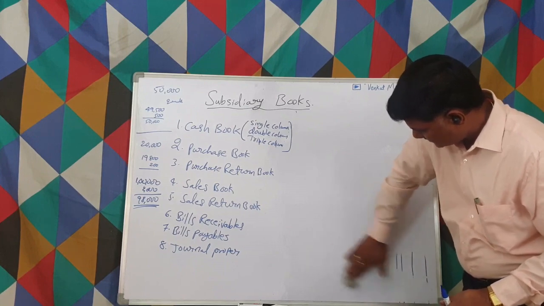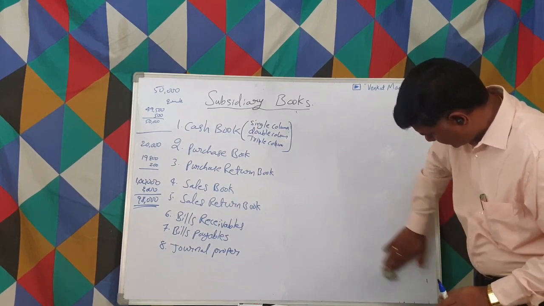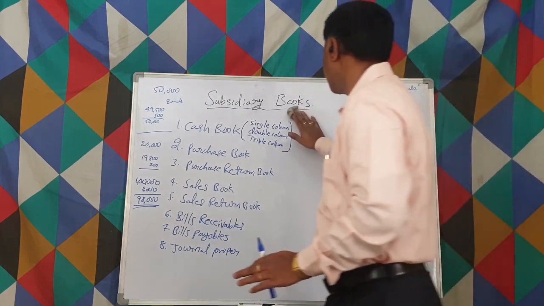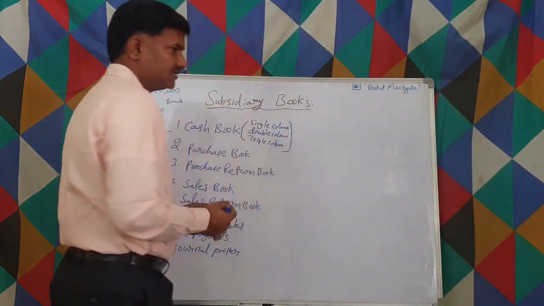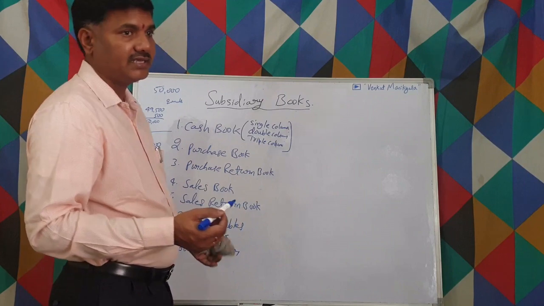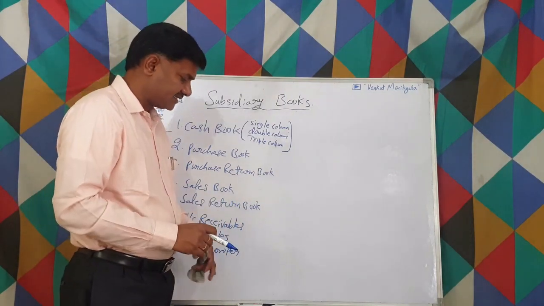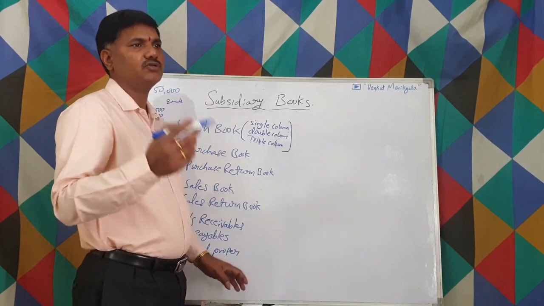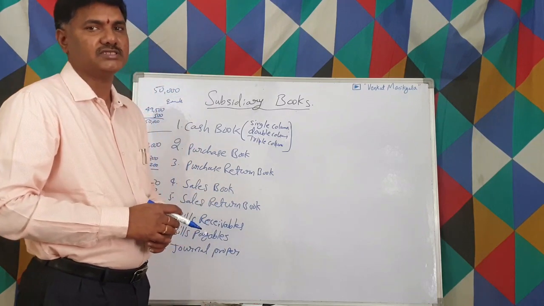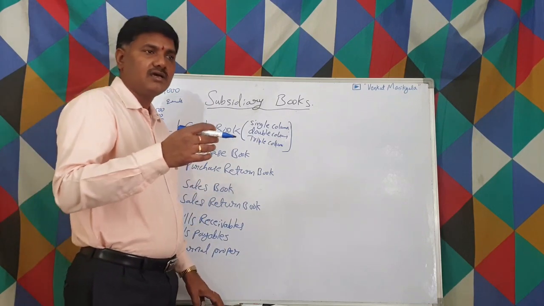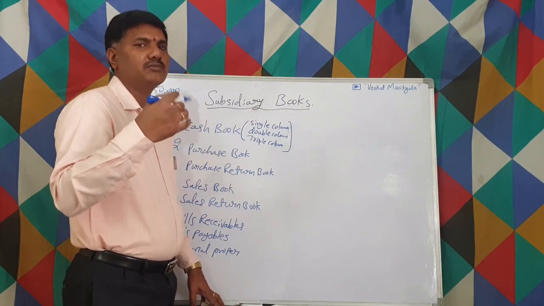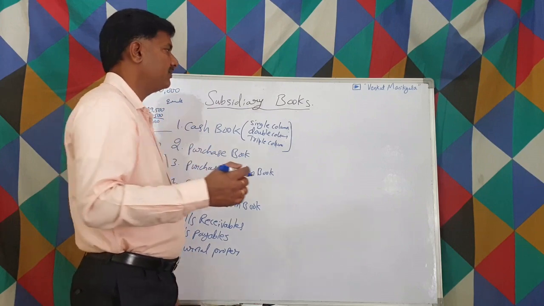For petty expenses, generally we give some amount to the clerk, and once that is completely spent, we again recoup that amount. Let us suppose every month we give 2,000 rupees. Within that month they can spend that amount, and again they can recoup up to the 2,000. That is called the petty cash book.